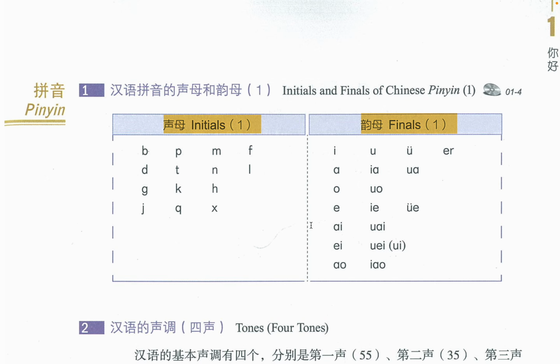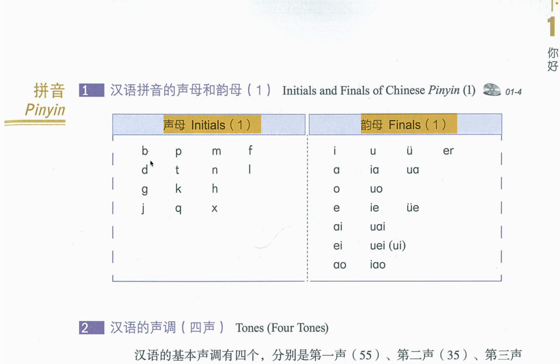Now let's go. This B is pronounced bo, and we have po, mo, fo, then de, te, ne, le, ge, ke, he, and ji, qi, xi.